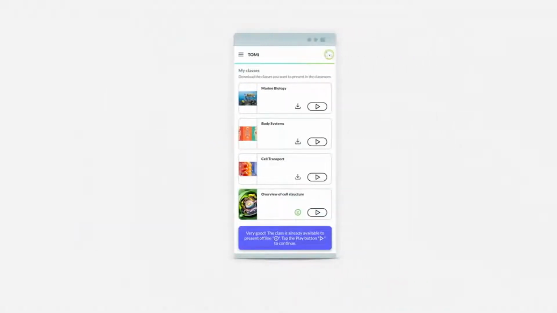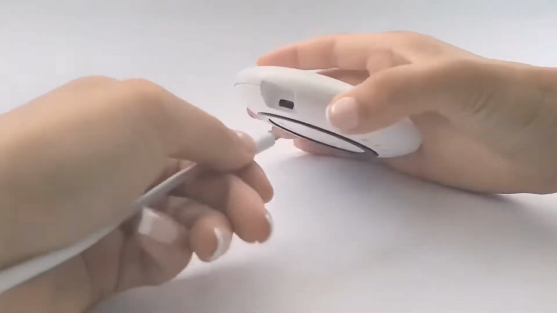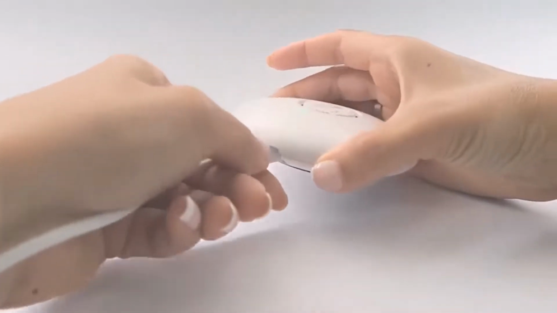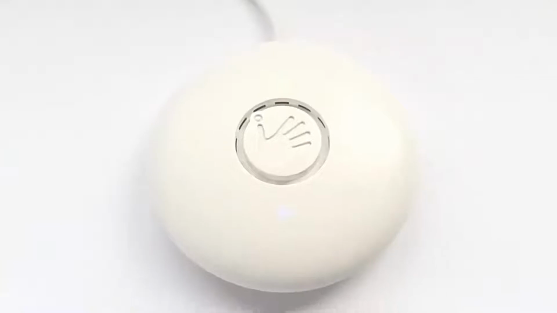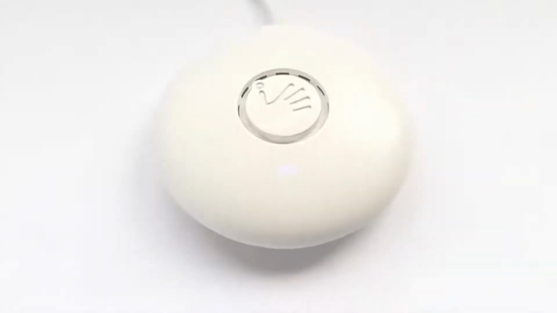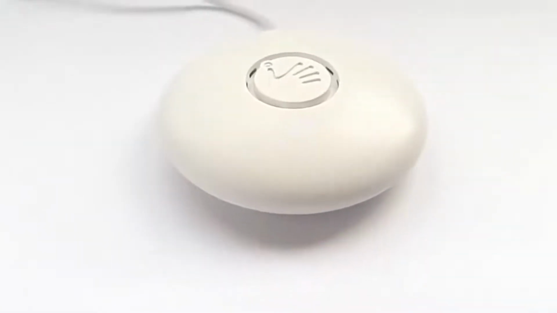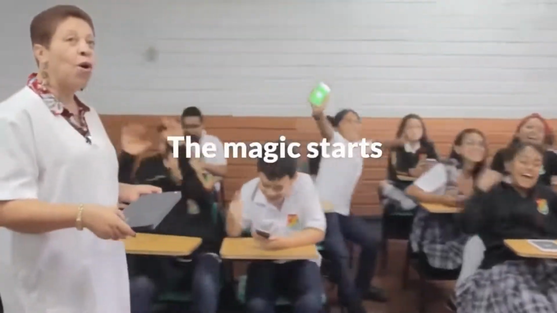Connect the TOMi Play device to power or a portable battery, and a new Wi-Fi network will appear. Ask everyone in the classroom to join the network and watch the magic begin.